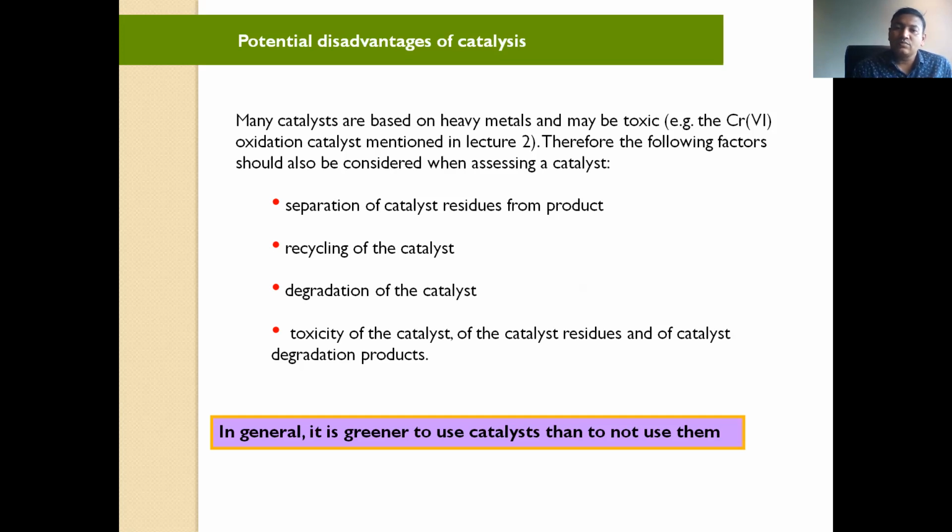So using that metal we are preparing the catalyst. But sometimes some residue will remain at the ppm level, parts per million level. It will remain in that product, and it will be dangerous. So that toxicity is also a disadvantage of the catalyst.